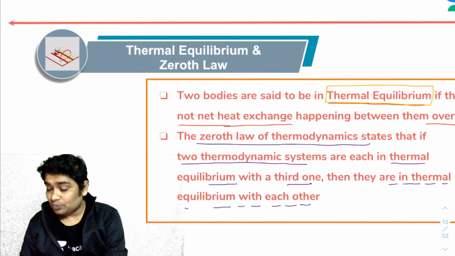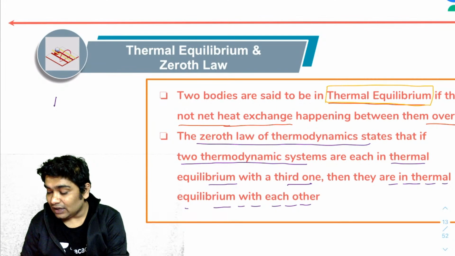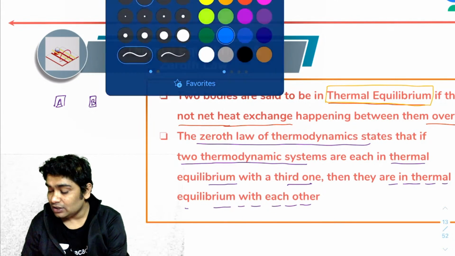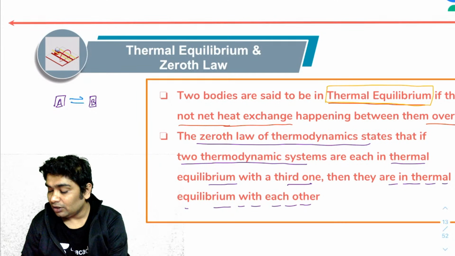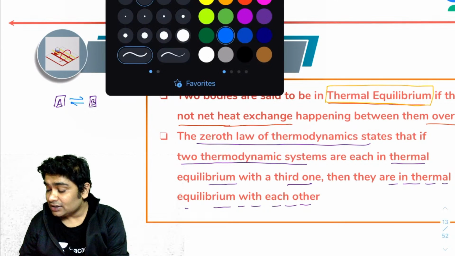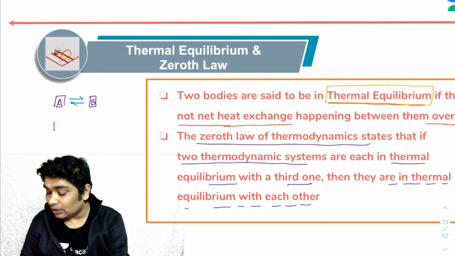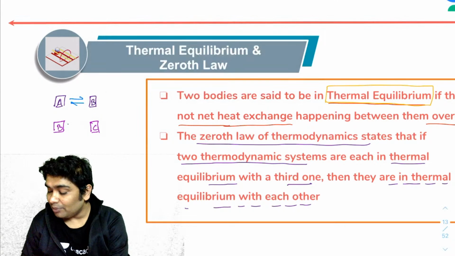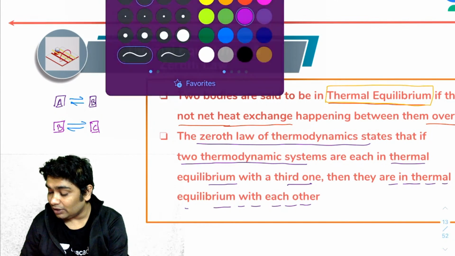What this law is saying is that imagine if body A is in thermal equilibrium with body B. Imagine these two bodies are in thermal equilibrium with each other. And it says if body B is in thermal equilibrium with C, then what this law implies is that A and C will also be in thermal equilibrium.